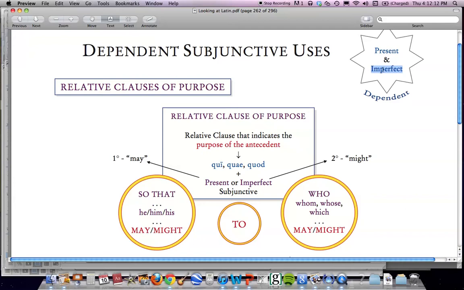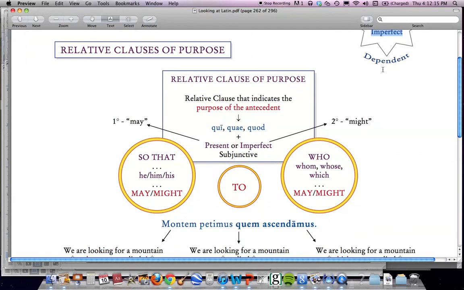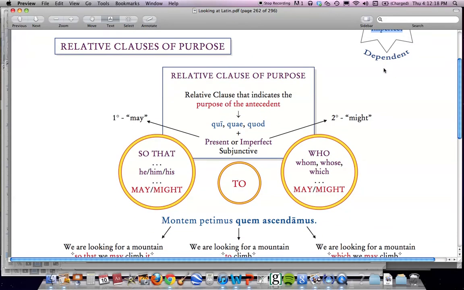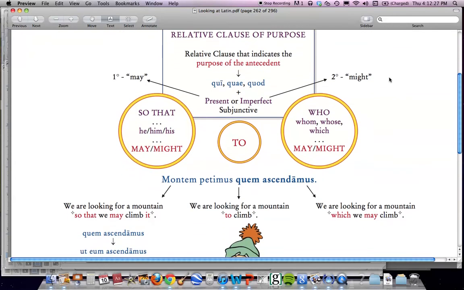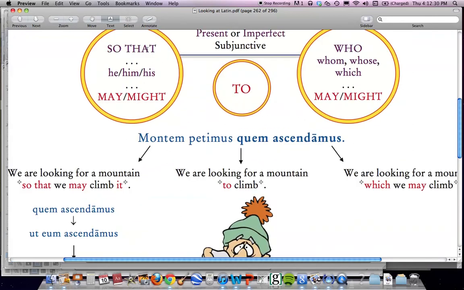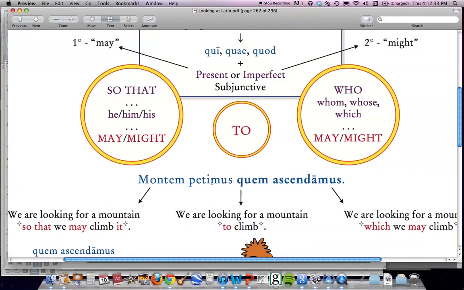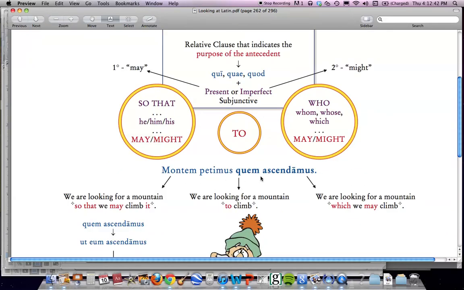Now, let's look at our relative clauses of purpose. The relative clauses of purpose indicate the purpose of the antecedent. Okay, so let's look at that blue sentence that we have right here in the middle of this page. Montem petimus quem ascendamus. All right. Now right here, what should shock you is this a right here. Why didn't we put ascendimus in the indicative? We have ascendamus in the subjunctive.